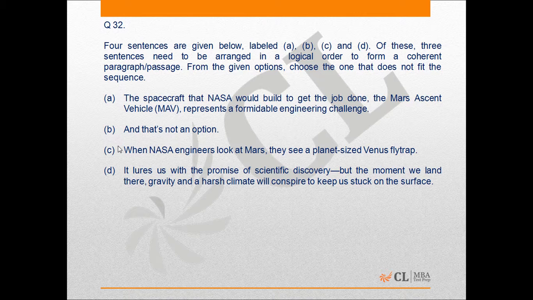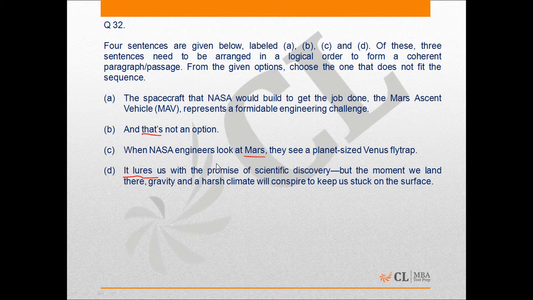Now when we read A, B, C and D, one thing that we notice is they look at Mars. So Mars is the name of the planet, and then it says it lures us with the promise of scientific discovery. So C and D actually make a mandatory pair, and we started with that, but till now we haven't found a sentence which comes before that. So let's read C and D.